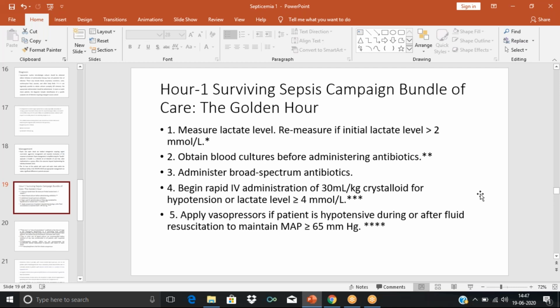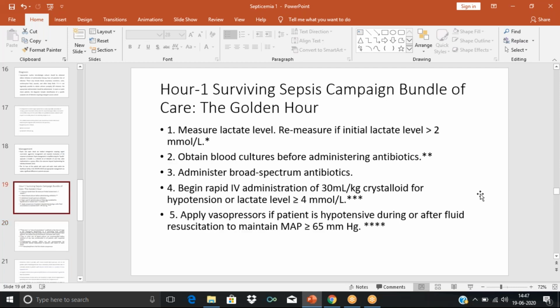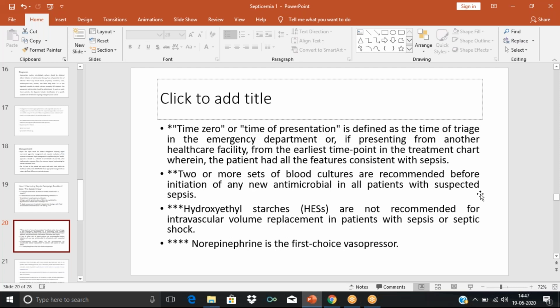So these are the 5 essential things that have to be done during the first hour in a septic patient. The golden hour or the first hour is considered from the time of presentation. It is defined as the time in the emergency department. It just means the earliest time point in the treatment chart, that is considered as time 0.